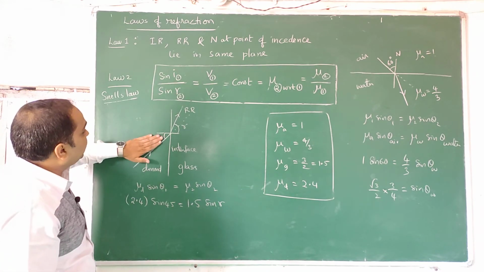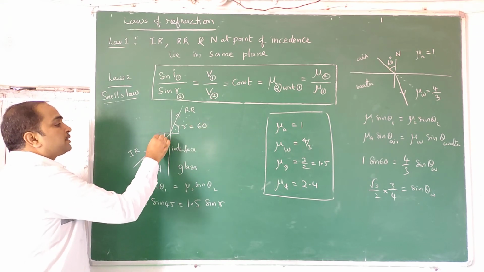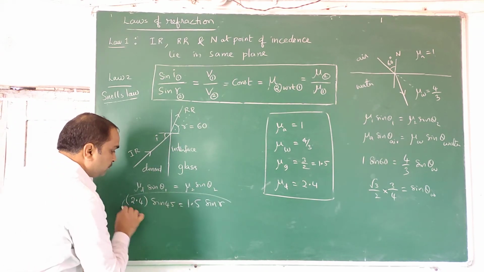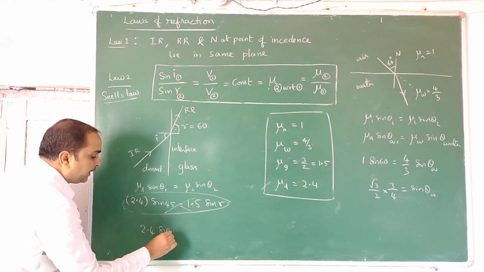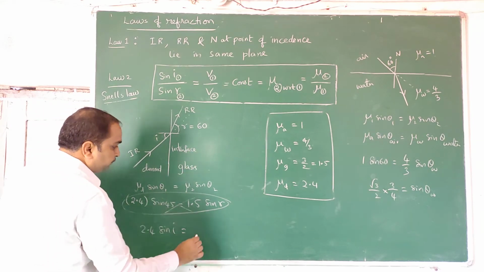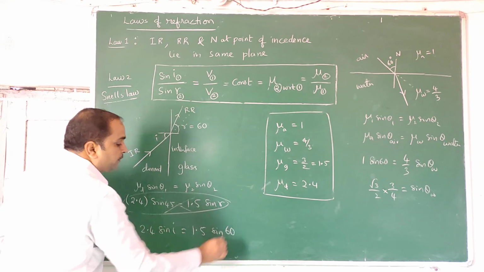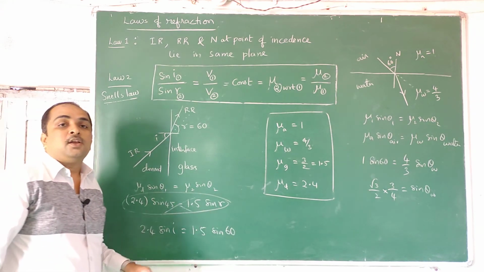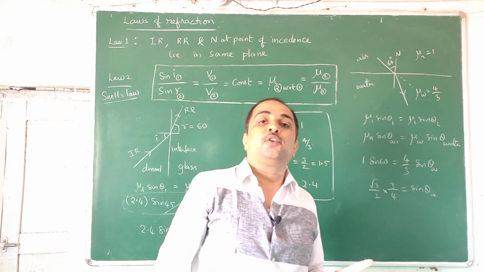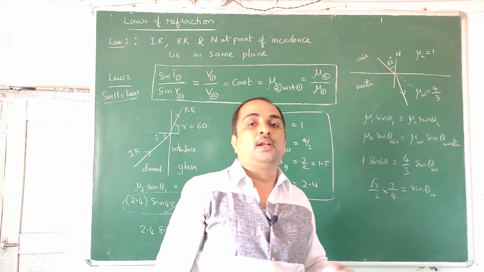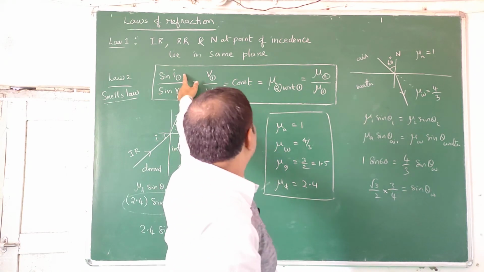Even for example, you don't know the angle of incidence and you know this is equal to 60. What to do? Pause for a moment, go for that. 2.4 into sine I is equal to 1.5 into sine of that angle which you know, 60. You can get sine of angle of incidence. So by knowing speeds we connected to refractive indices. By knowing refractive indices, that is absolute refractive index, we connected to relative refractive indices. By knowing relative and absolute refractive indices, we connected to angles.